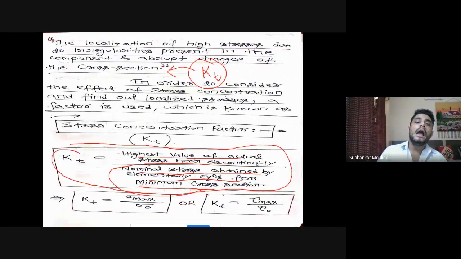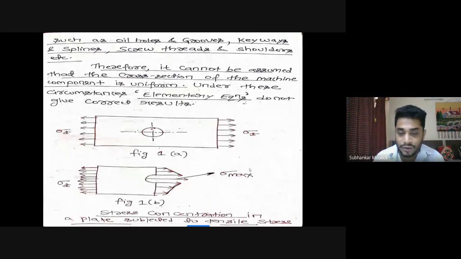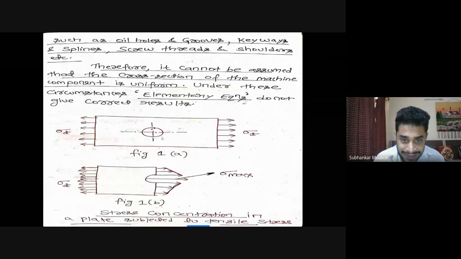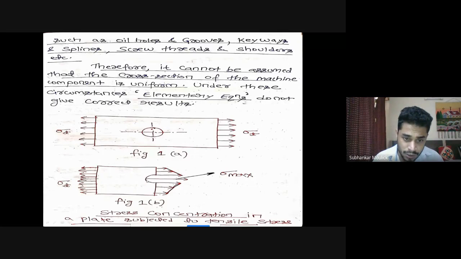Fine. I was telling you that by experiments it has been observed that the region near the discontinuity is subjected to maximum stress, and in this central portion the stress will be maximum. What was that experiment? Which experiment did scientists perform to justify that near the discontinuity only the stress will be maximum?